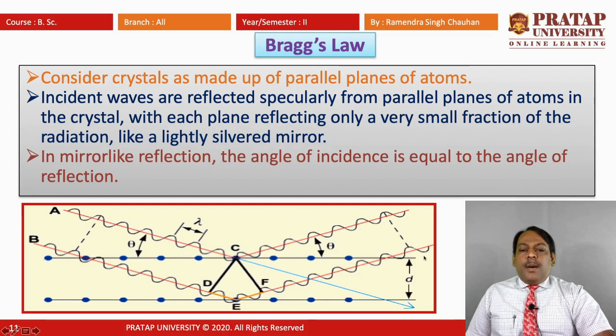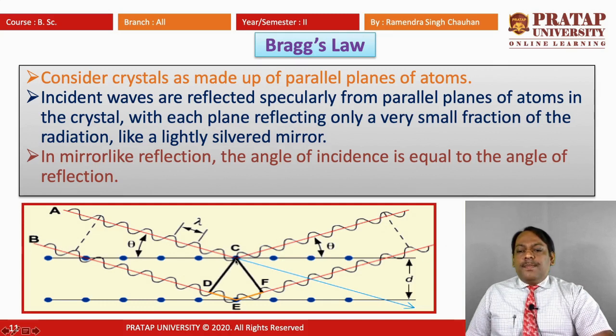This is the upper plane and this is the next lattice plane, and the interplanar spacing is small d. Now, we are considering two waves, one is A to C and the second one is B to E. These are incident and they are getting reflected. One is reflecting at C and the second wave, which is coming from B, is reflecting at E.